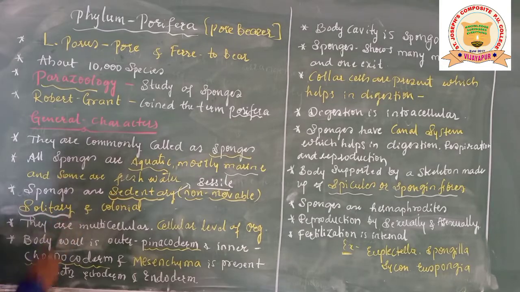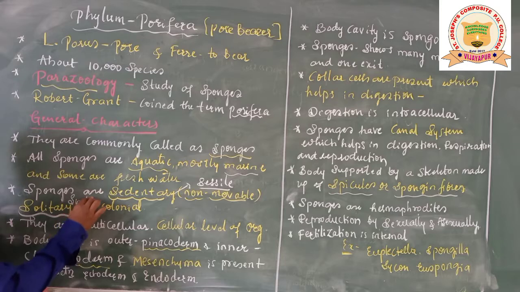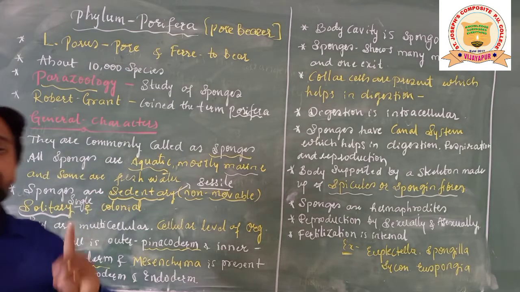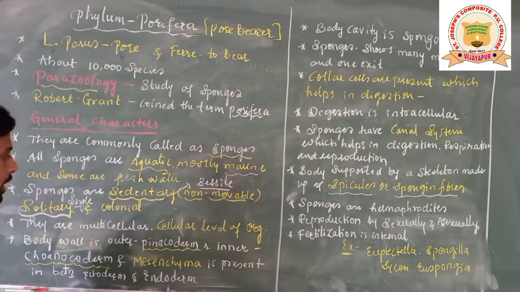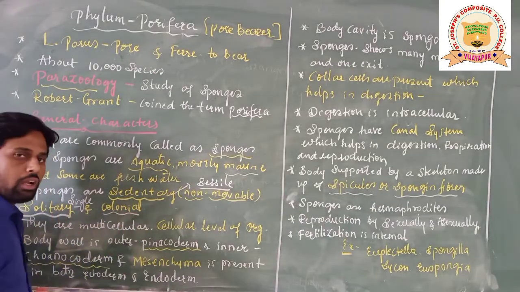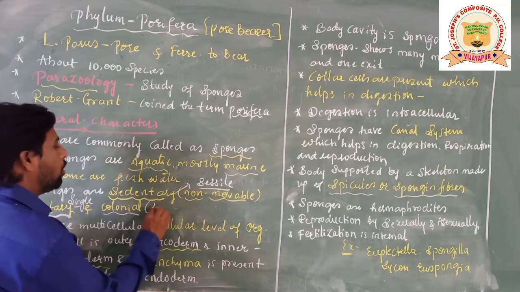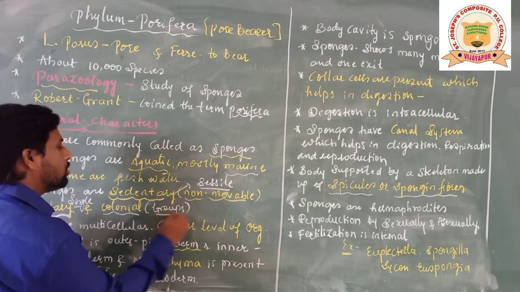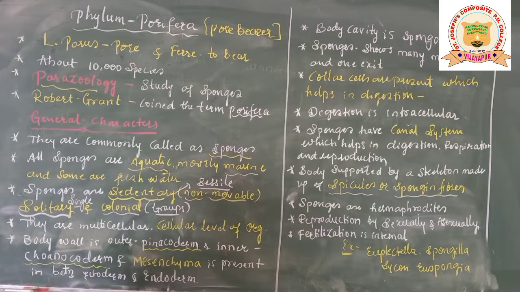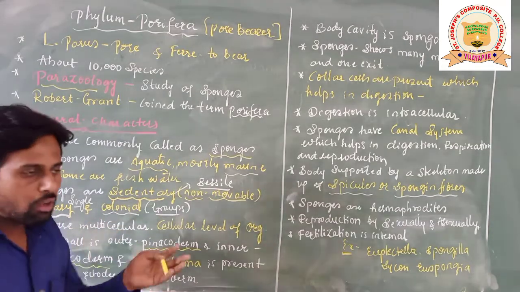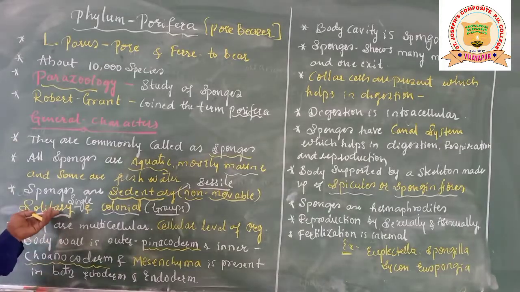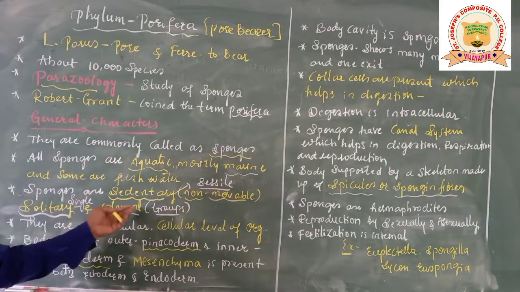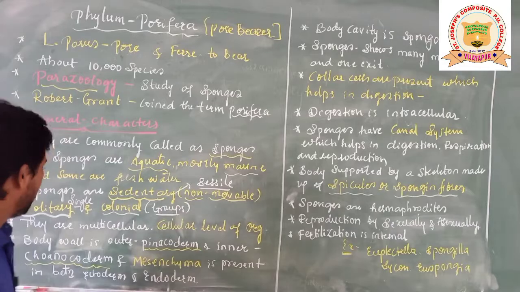Okay. Solitary. Solitary in the sense what? Students, basically they live single. So a single living individual can survive only alone. They prefer to be alone. Okay. Some of them are colonial. Colonial means they make their own groups. So they prefer to live in a group. Their own members make a specific group and they survive in that place. So some of them are single living, solitary, and some of them are group living, colonial, we can say.